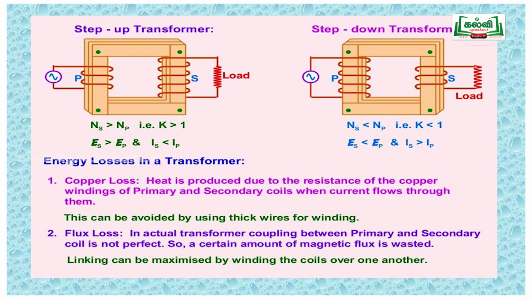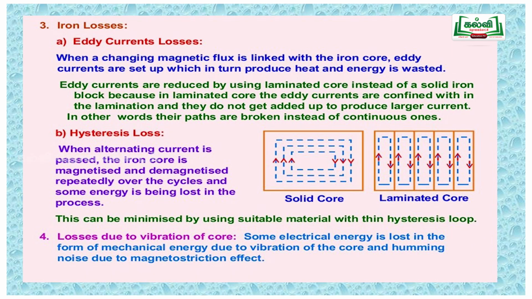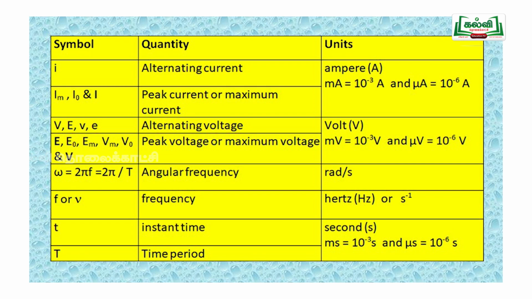Now the energy losses in the transformer. There are 4 losses. One is copper loss, then flux loss, eddy current loss and hysteresis loss, which together are the iron loss, and loss in the vibration of the core. Copper loss is due to heating, eddy current loss is due to the production of eddy currents, and hysteresis loss can be minimized by using a suitable material. Losses also occur due to vibration, so the transformer mounting is very important. If the mounting is not proper, it will produce some sound, and due to that vibration there will be a loss.